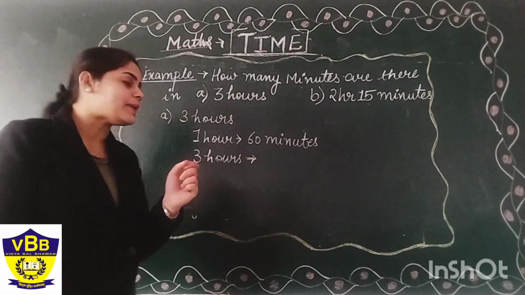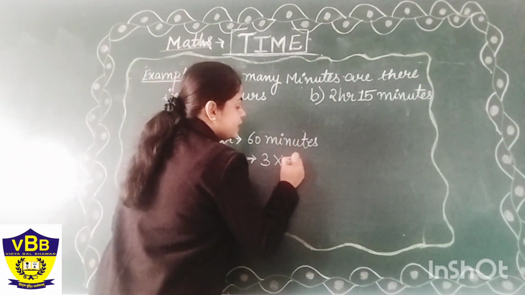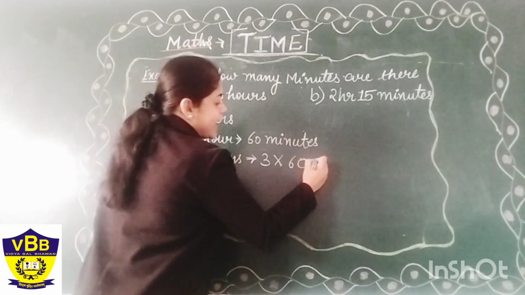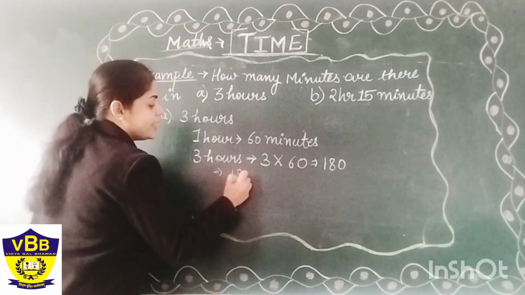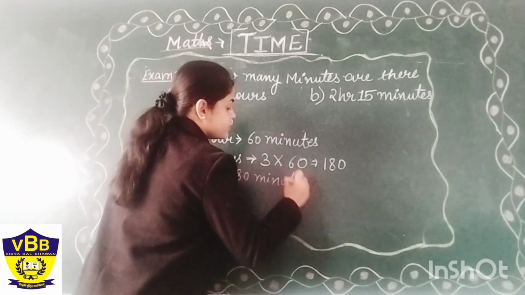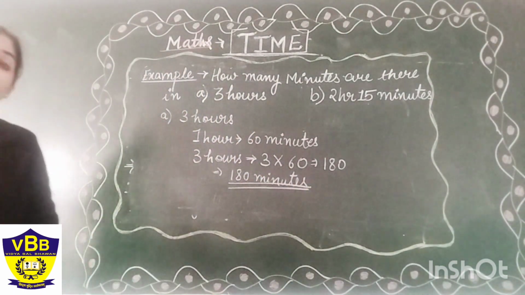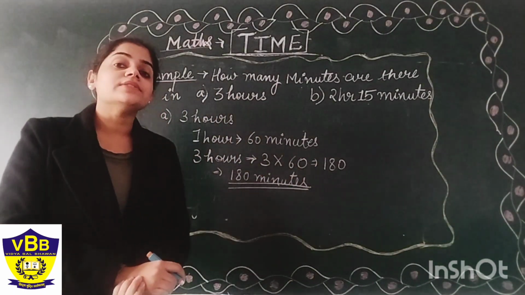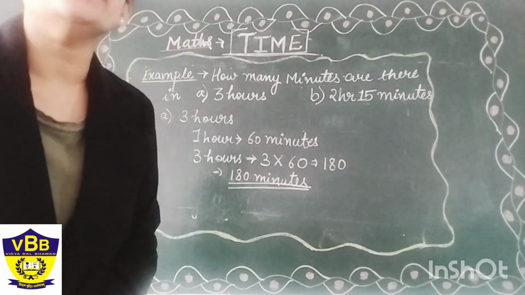So it will be 3 multiplied by 60, that is 180. It will be 180 minutes. Don't forget to write the units with it. So 3 hours is equal to 180 minutes. Okay students? Let us do another question.